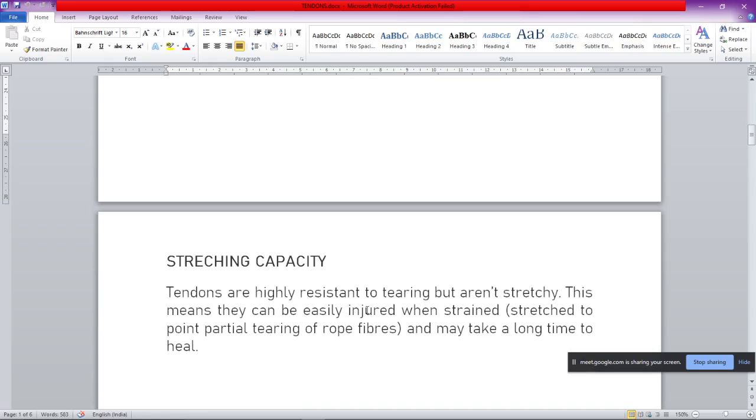Next, it is the stretching capacity. Now, how much can this tendon stretch up? What is the flexibility component of this part? So here the tendons are highly resistant to tearing, but they aren't stretchy. That means they are not stretching so much.